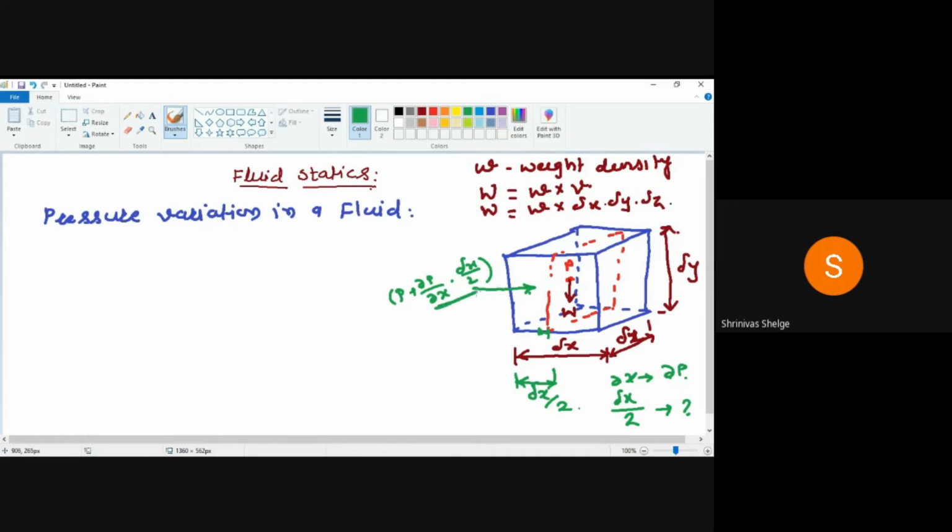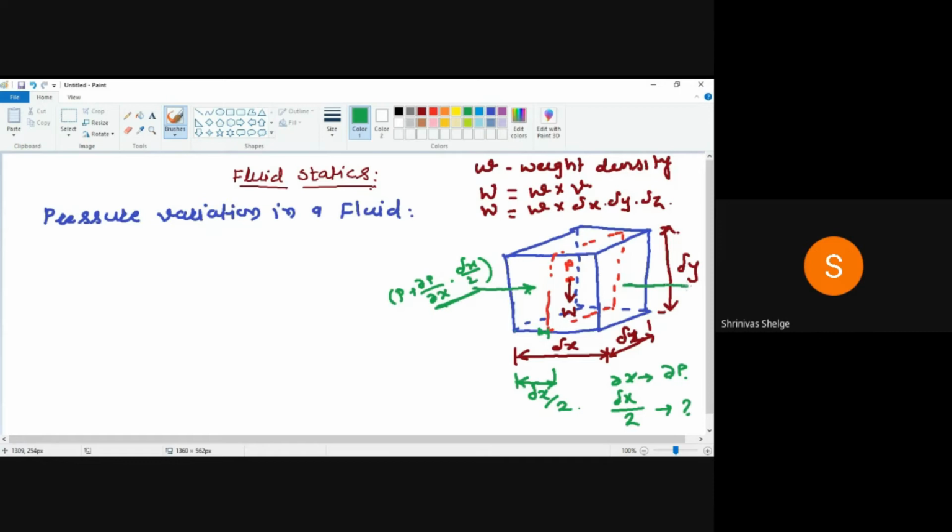So this much amount of change in pressure takes place in P. Therefore I have written here P plus dou p by dou x into delta x by 2. That is the amount of change in the pressure P when we move from this point to this.